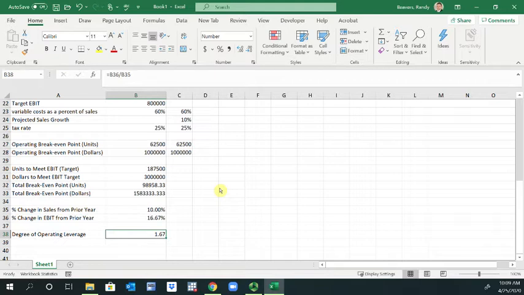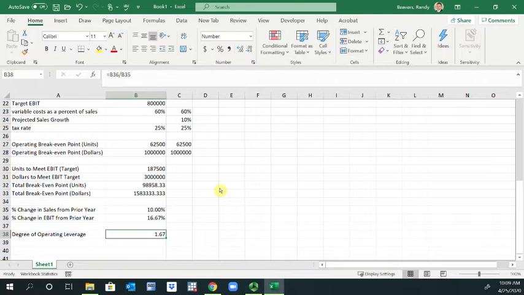With leverage, a couple of things to note: it amplifies profits, but it also amplifies losses. Any change in sales is being magnified by 1.667 times in EBIT.